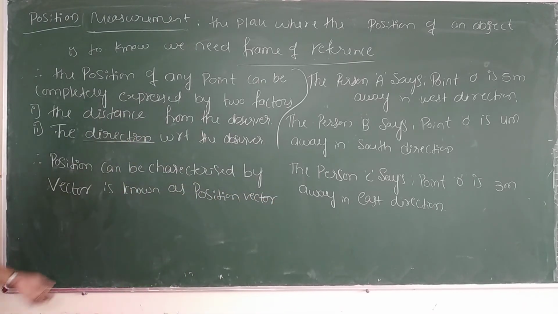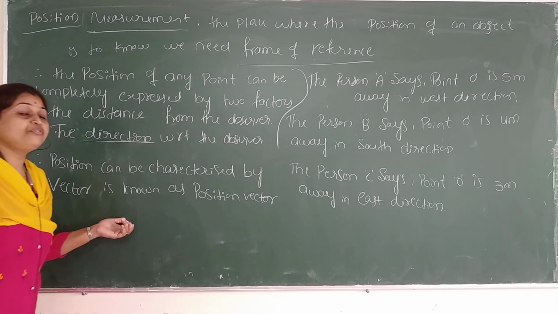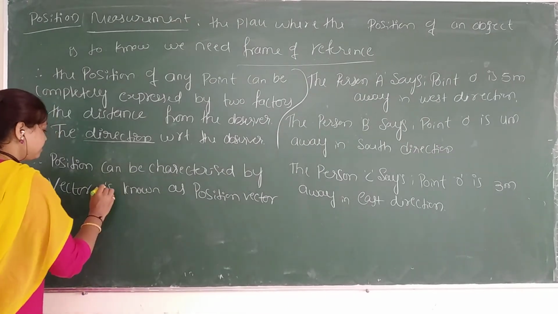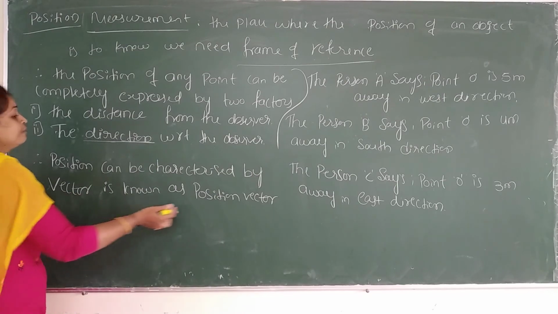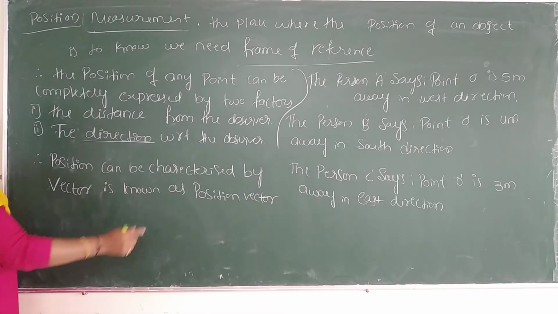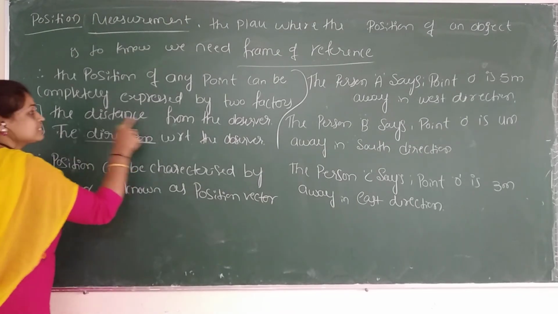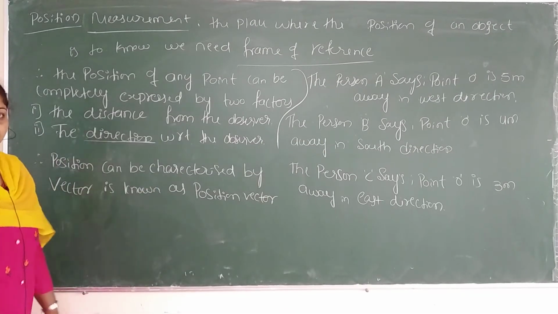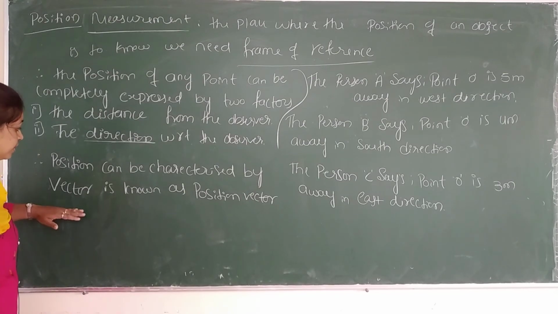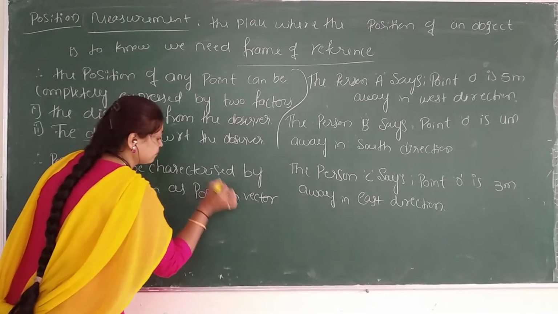While solving problems, these concepts will be very helpful. So please try to understand why we are saying position is a vector, because this position vector can be defined based on 2 factors: one is distance, another is direction from the observer. So this is the statement.